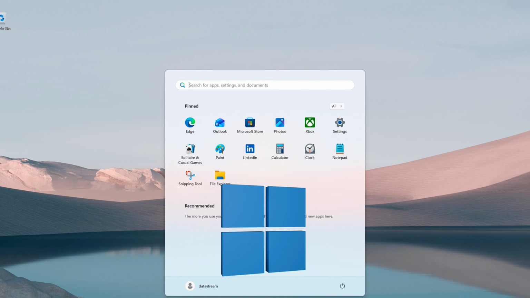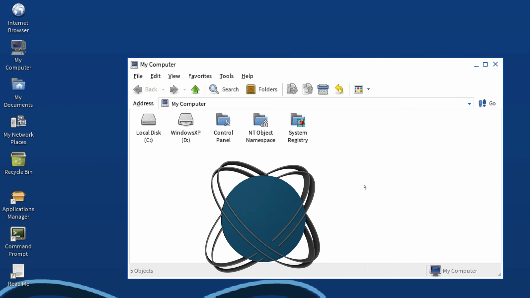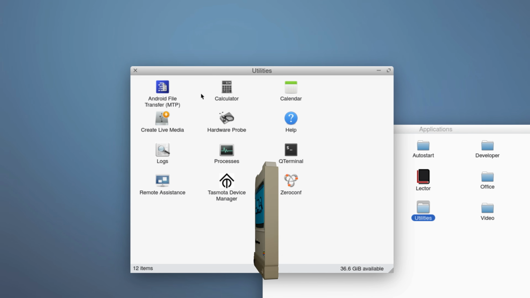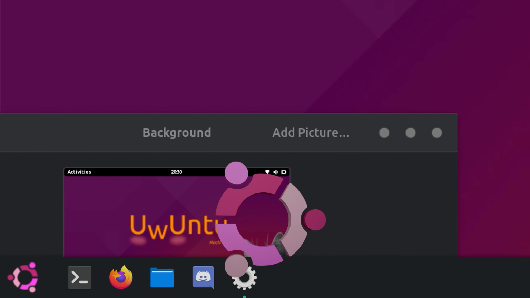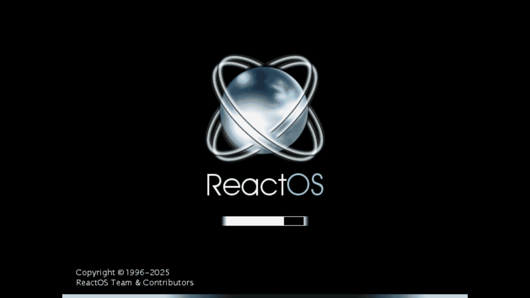Most people in the world use either Windows, macOS, or some kind of Linux distro. However, there exist really strange knockoffs of these popular desktop operating systems. The first one is a Windows knockoff called ReactOS. This one is basically a reverse-engineered Windows clone which can also run Windows programs.